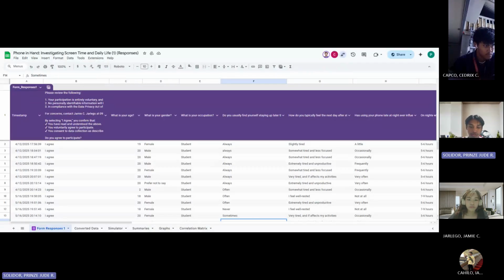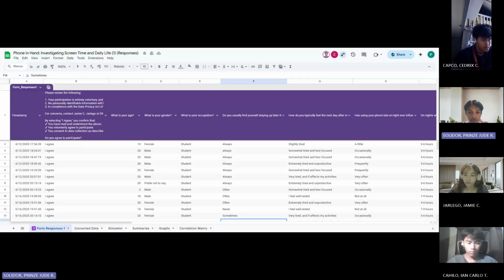My contribution to the system prototype involved the creation and implementation of the visual graphs for the demo.